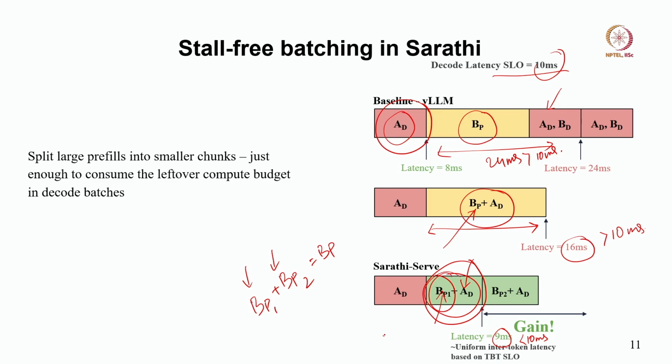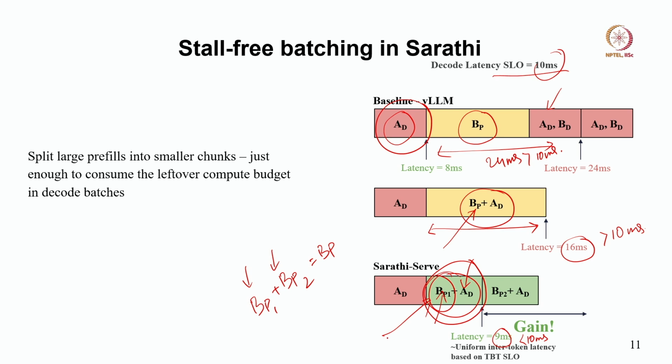And the gain is we are not stalling request B, right. I mean, we could have stalled request B and we could have continued with the decode of A, but in that case our throughput would have been lesser, correct. Throughput would have been lesser because although A is progressing, we halted B, right. So, the time to first token will be higher in that case.